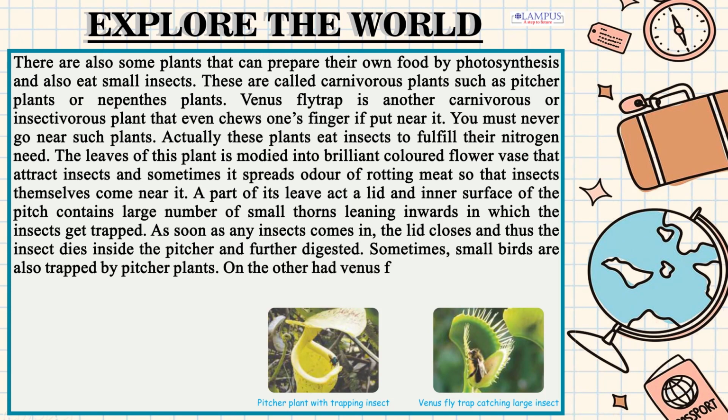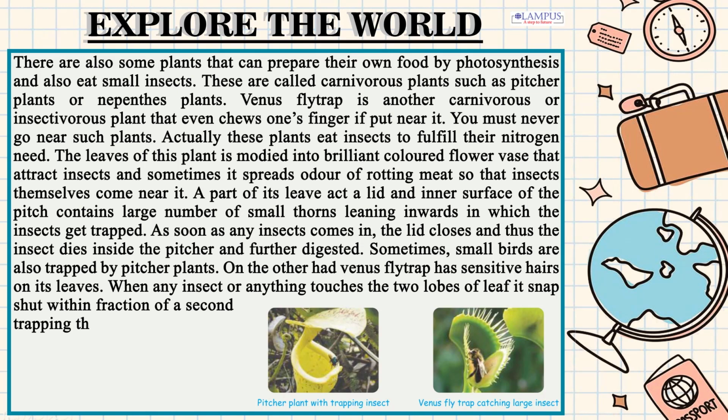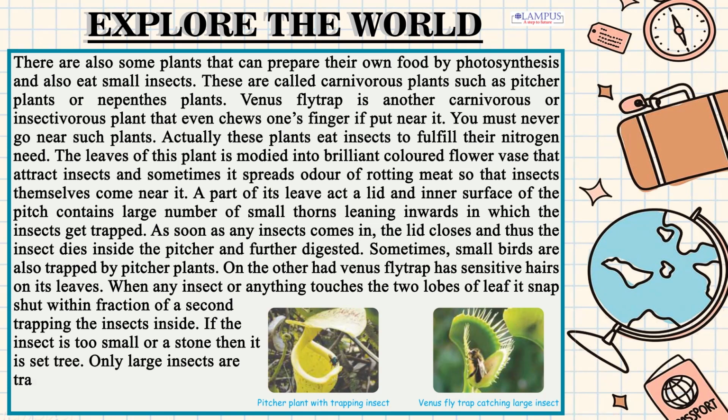On the other hand, Venus flytrap has sensitive hairs on its leaves. When any insect or anything touches the two lobes of leaf, it snaps shut within a fraction of a second, trapping the insects inside. If the insect is too small or a stone, then it is set free. Only large insects are trapped by this plant and digested by enzymes present in it.